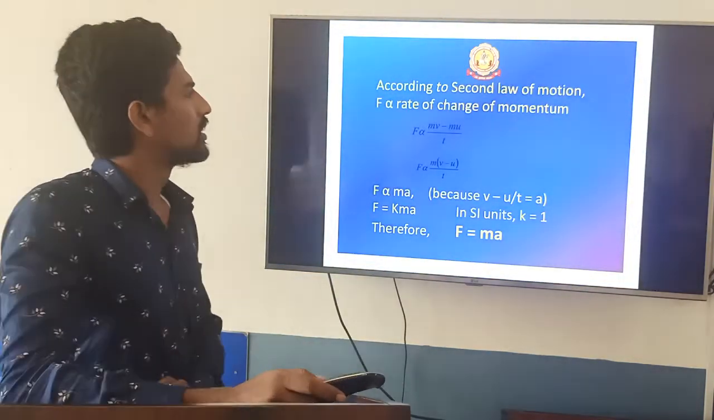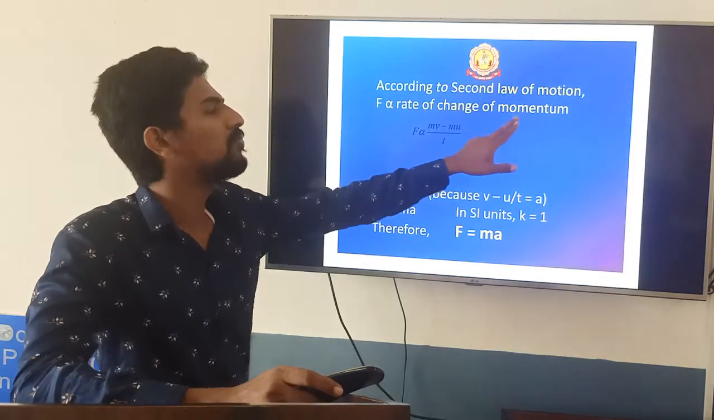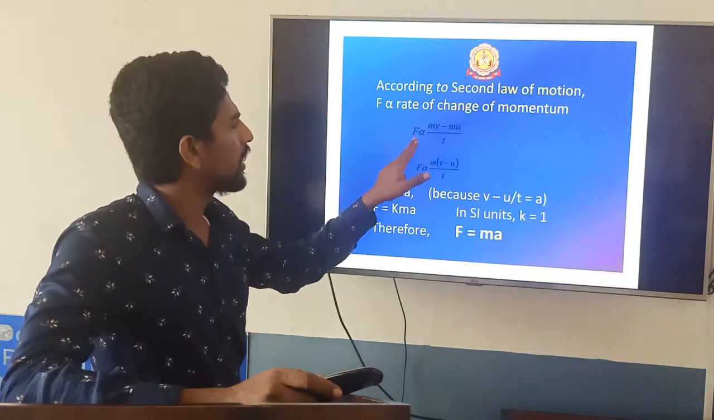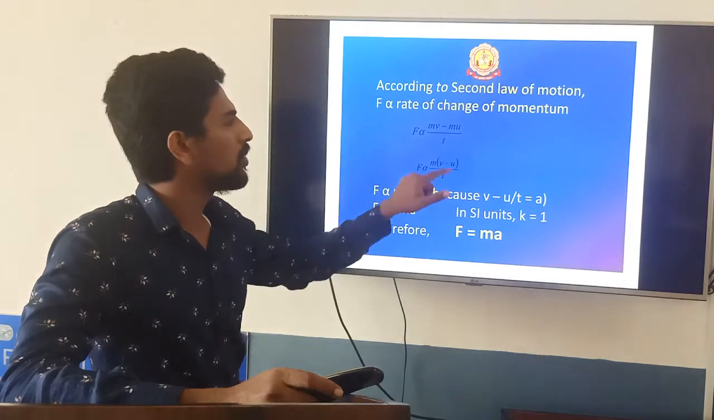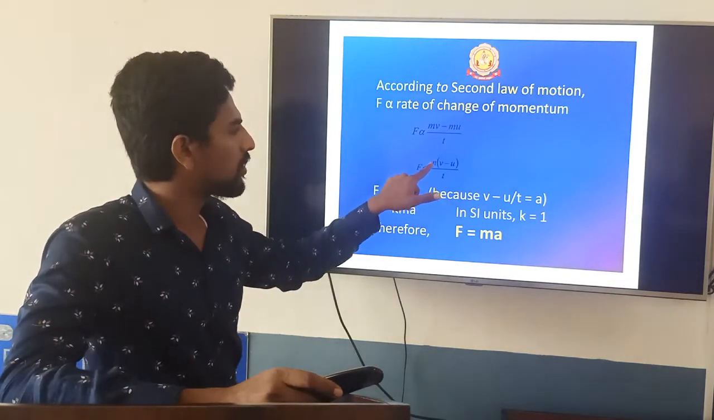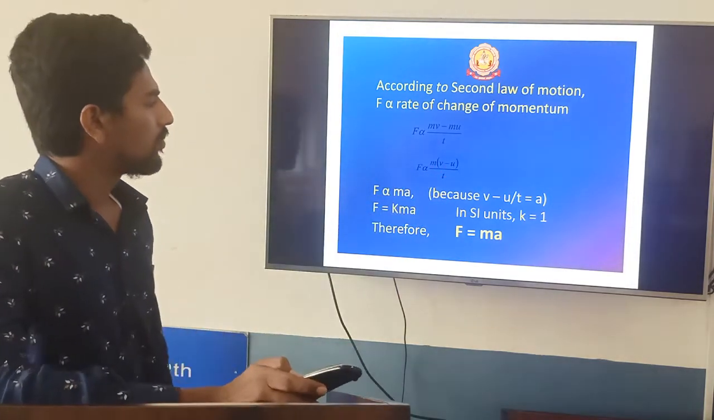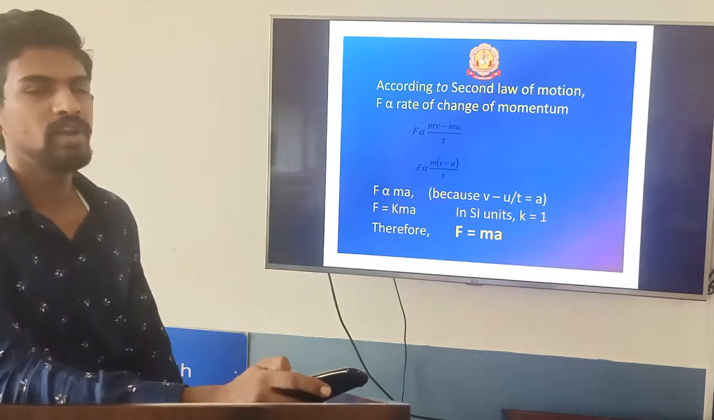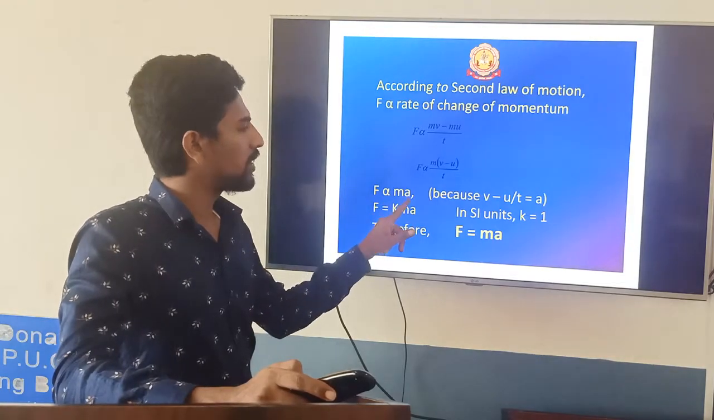T. Now according to Newton's second law, F is directly proportional to the rate of change of momentum. Then you can write F proportional to the change in momentum, mv minus mu, and rate means it is divided by t. So you can take m as common, and we get m times (v minus u) divided by t. But v minus u divided by t is what? Acceleration, you know the definition of acceleration. So F is directly proportional to m into a.